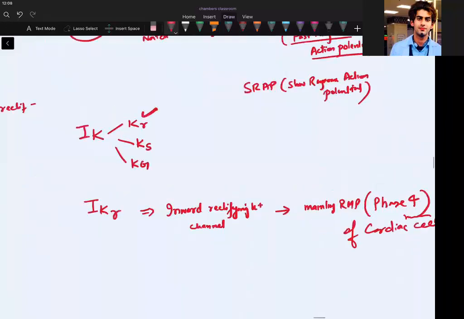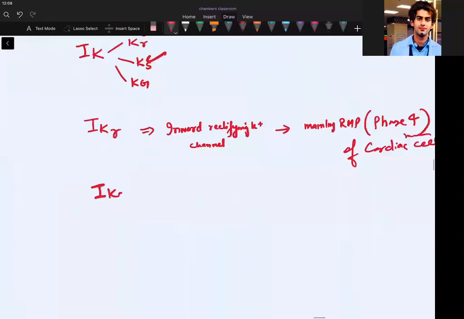IKR is done. Now IKS. Let us write IKS. What to write about IKS? First, we should write what this channel is. It is the outward delayed rectifying potassium channel. Outward delayed, because I have seen a lot of students confused in this concept. They mix everything. They just say rectifying channel and then don't know what is happening.